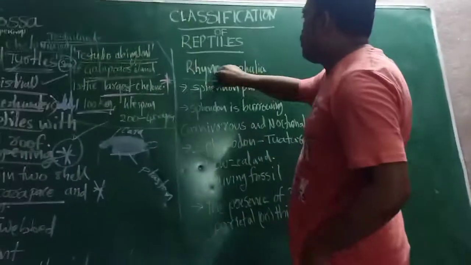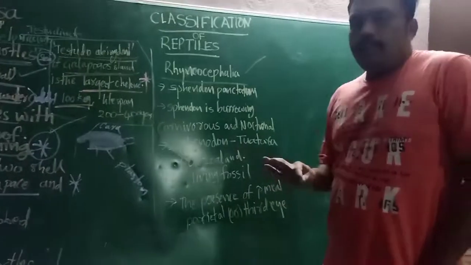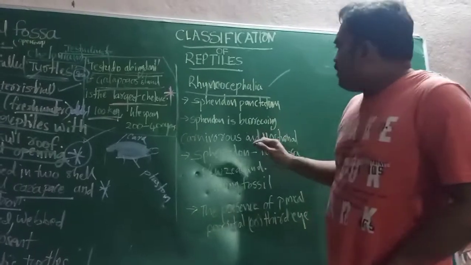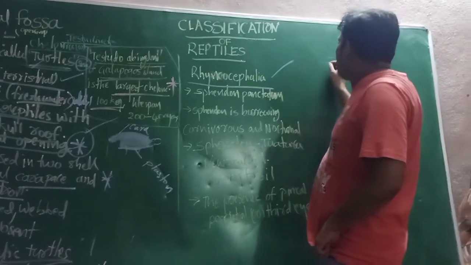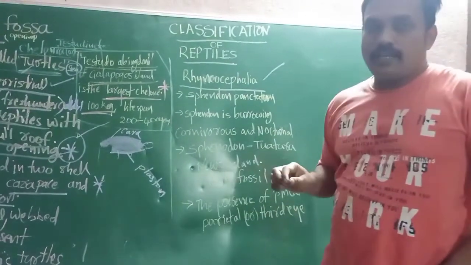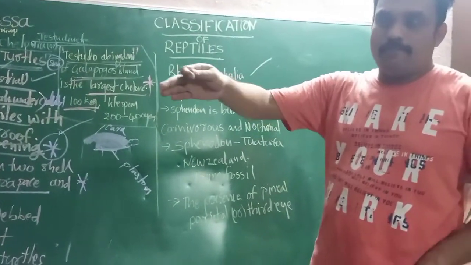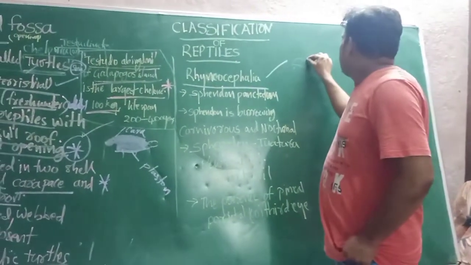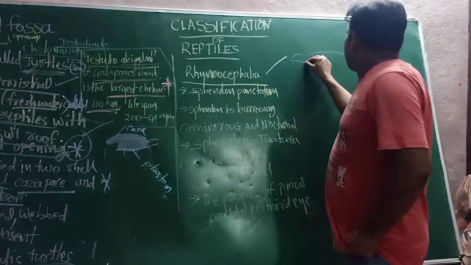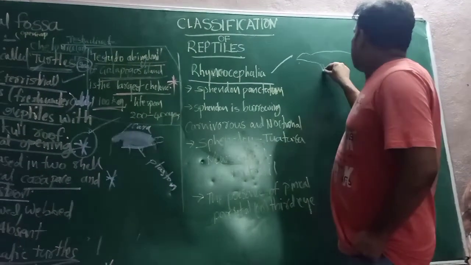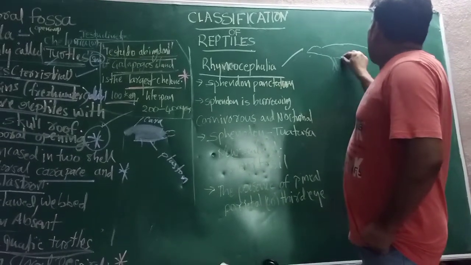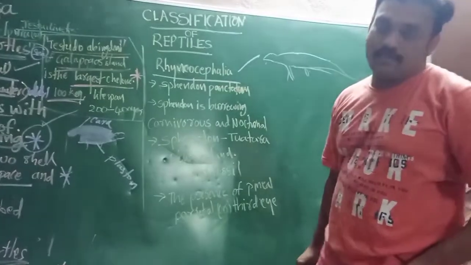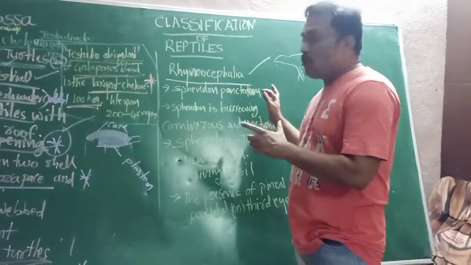Okay, if you observe the Rhynchocephalia, these look just like a Calotes. Calotes we will observe in a grass lizard. Just like a Calotes, but don't call that a Calotes. It is a Rhynchocephalia.